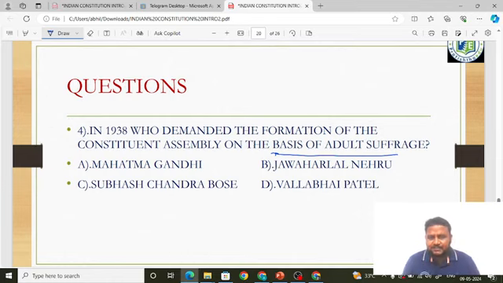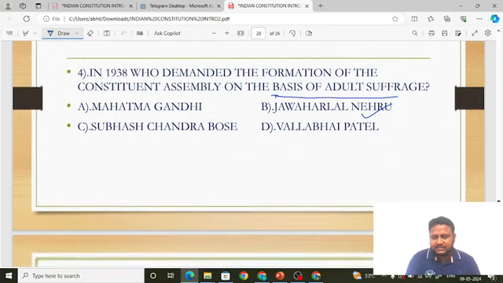Adult suffrage means: adult means 18 and above, suffrage means the right to vote. So members should be elected to the Constituent Assembly based on age, 18 and above. This was put forward by whom in 1938? It was no one else but Jawaharlal Nehru. Remember, friends, very important. This has been asked before and it can be asked again and again.